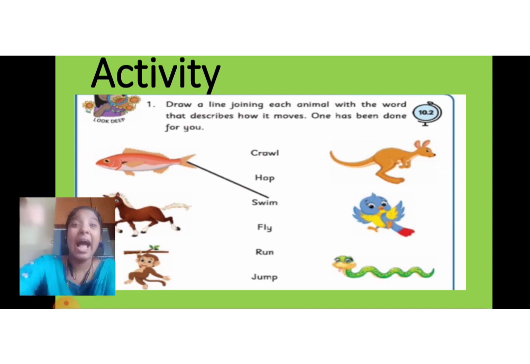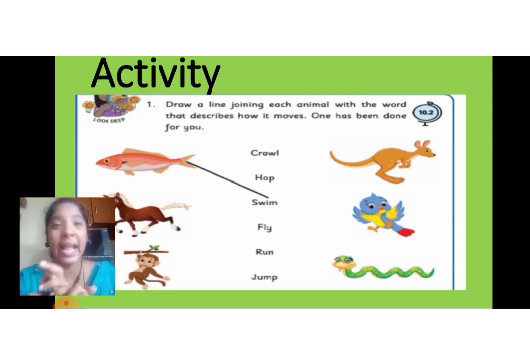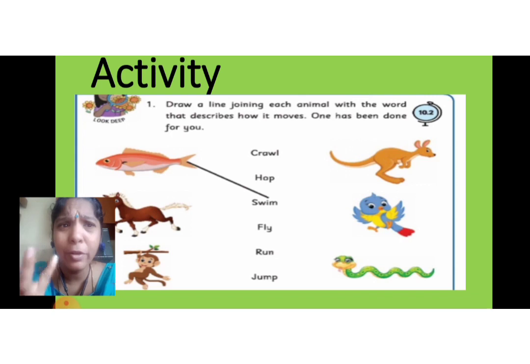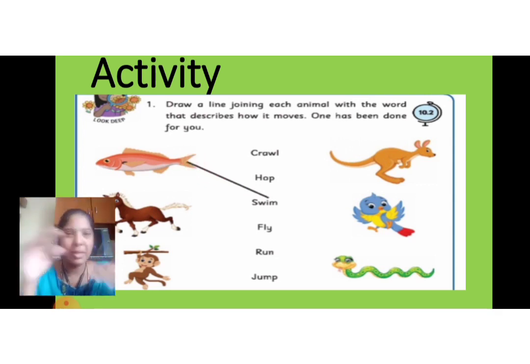Here comes the activity part for you. You have learnt in this lesson all about the animals, birds and insects, and what they do. Let's do this activity. Draw a line joining each animal with the word that describes how it moves. How does it move? Can you find it out? One has been done. Yes, the fish can swim. We all know the fish can swim in the water.